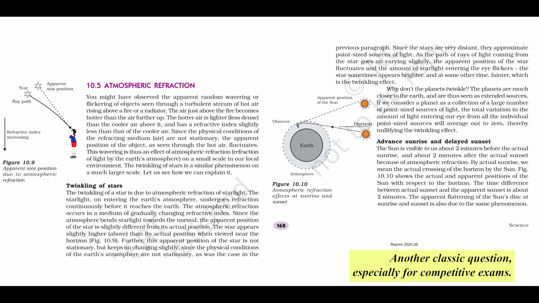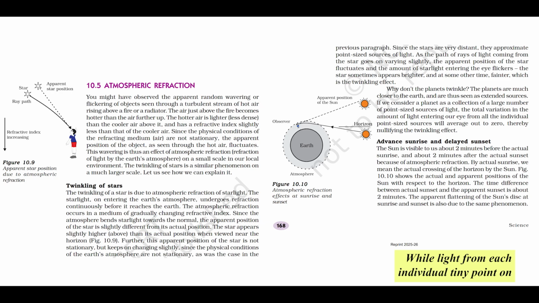Why planets don't twinkle? Another classic question, especially for competitive exams. Planets are much, much closer to Earth than stars. Because they're closer, we see them not as single points of light, like distant stars, but as extended sources. Think of them as tiny disks, not pinpricks. You can imagine a planet as being made up of a huge collection of individual point sources of light.